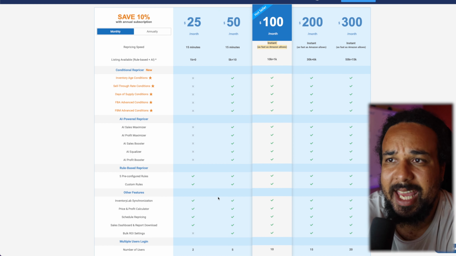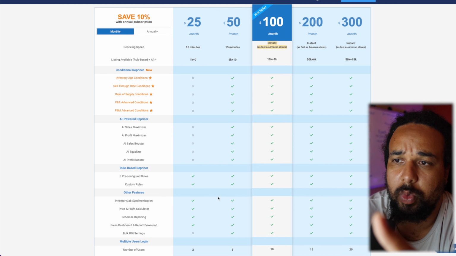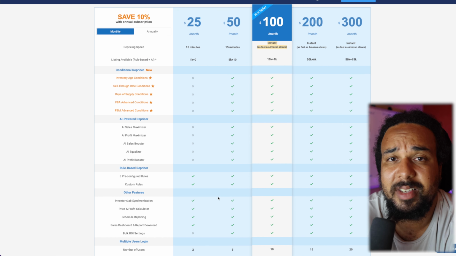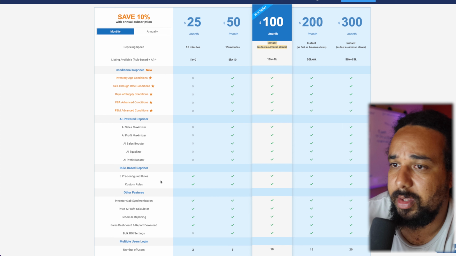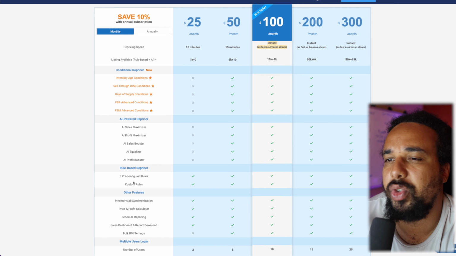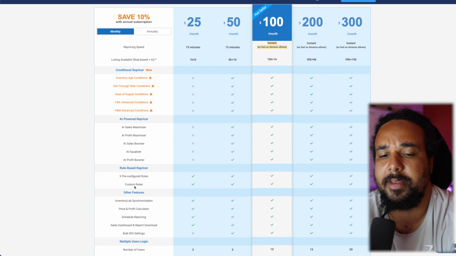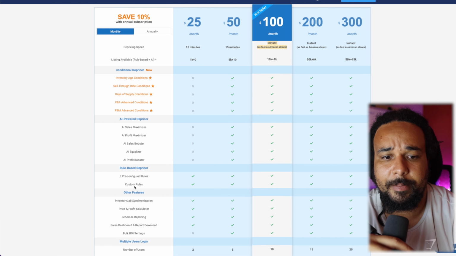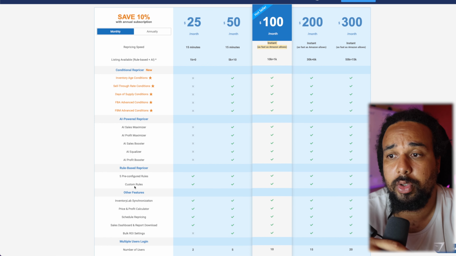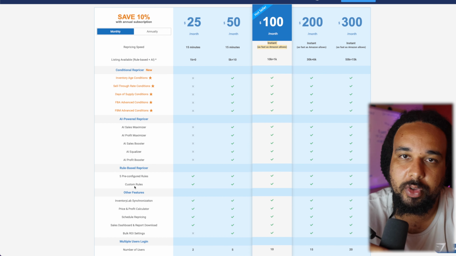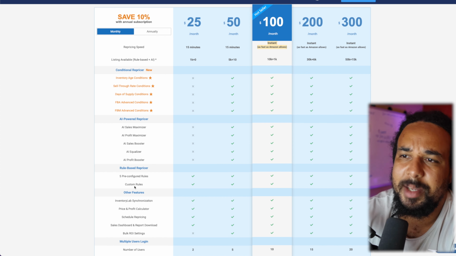And the way the AI-powered repricer works, compared to the rule-based repricer, which is this thing that you see over there, you can create, I believe, as many rules as you want. But basically how you set them up is you tell them, okay, if X happens, do Y. If Z happens, do A. And so it's pretty limited.